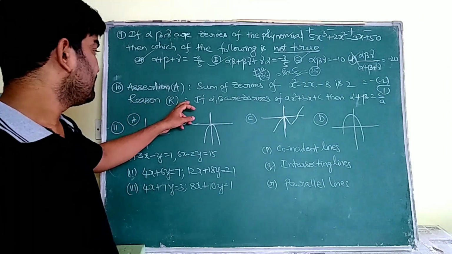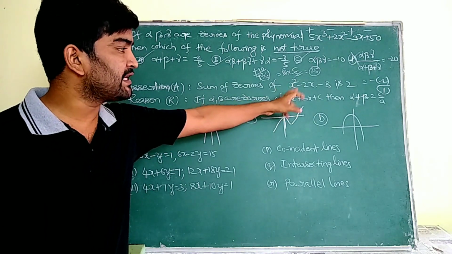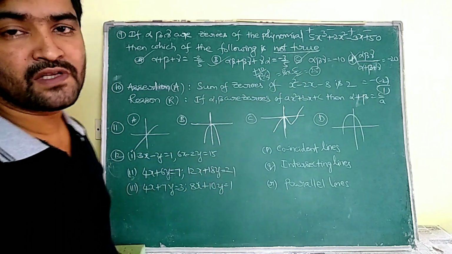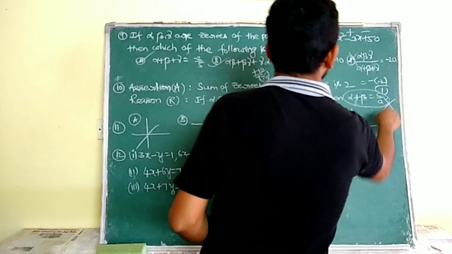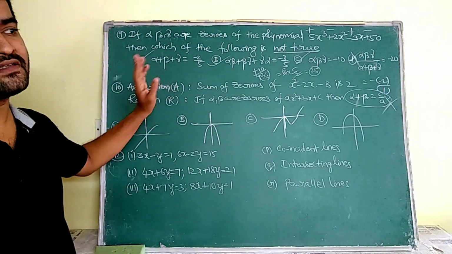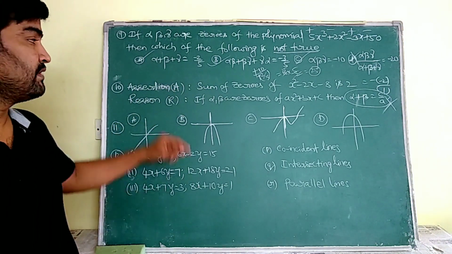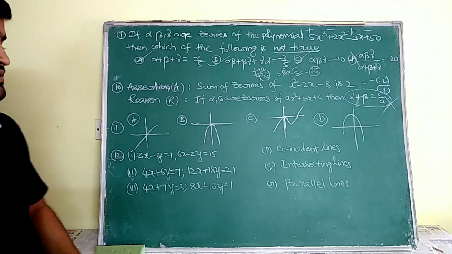Coming to the reason, if alpha beta are zeros of ax square plus bx plus c, then the sum of the zeros is minus b by a. But here he gave c by a, so it's wrong. So that means assertion is correct, reason is wrong. Understand? We have to choose that option in the given options.